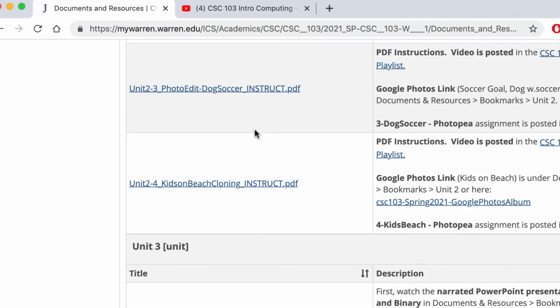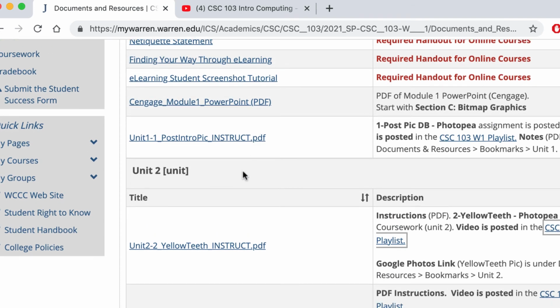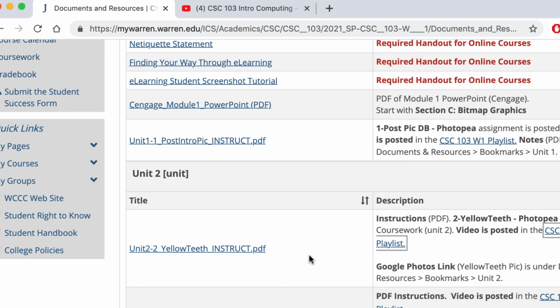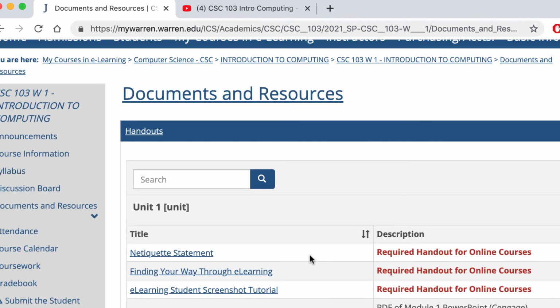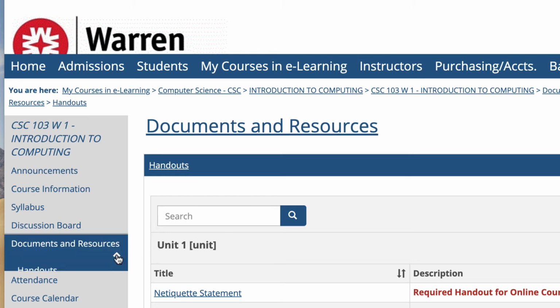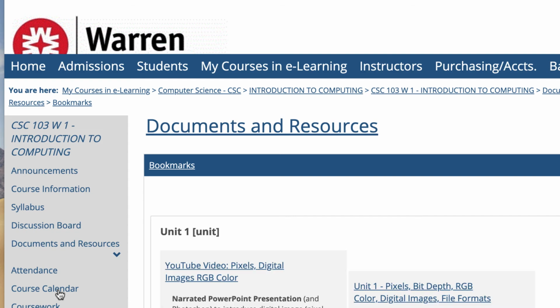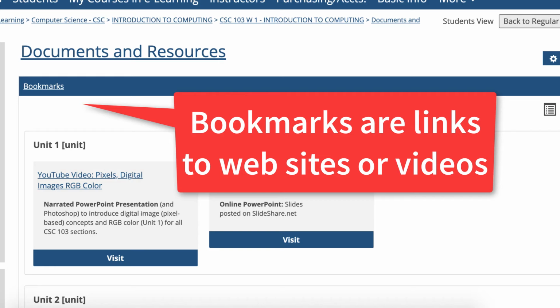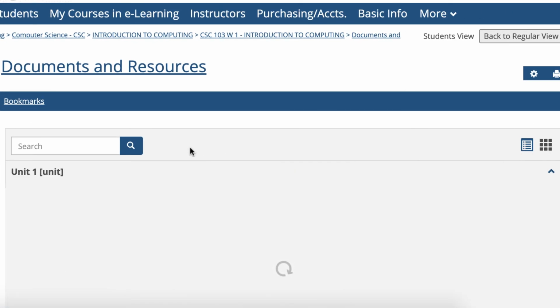Now going back here, these are going to be set up by unit. So for each unit, we'll have a couple of assignments and you'll have links, and that's the way it'll work. Sometimes we'll have hands-on assignments. Sometimes we'll have assignments where you watch a narrated PowerPoint, and I usually have a PowerPoint that you can look at online somewhere so you don't have to download the PowerPoint file. There's also a narrated PowerPoint that I'll have in the playlist that'll be like a movie that you can kind of watch. And also under documents and resources, like I mentioned previously, is bookmarks, which are basically websites, videos, things like that. And again, you can change this to look like these little blocks like you see right now, or you could put them in list view, whatever works better for you.